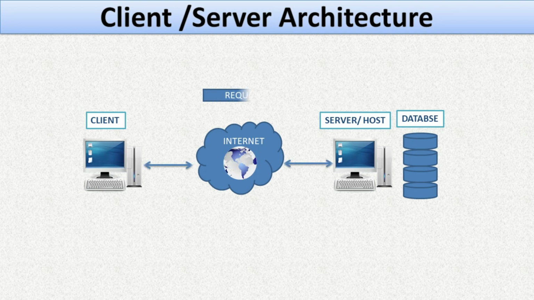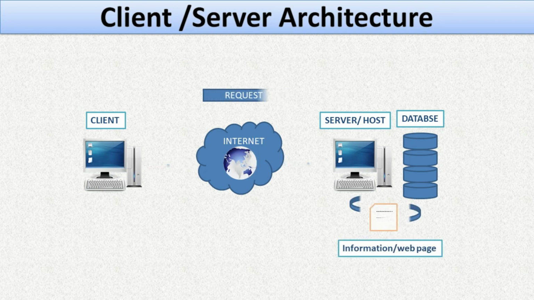So client computer using a web client is going to send a request to the server computer. Server computer is going to accept that request from the client computer, and then it is going to process that request, that is, search that information in the server database.